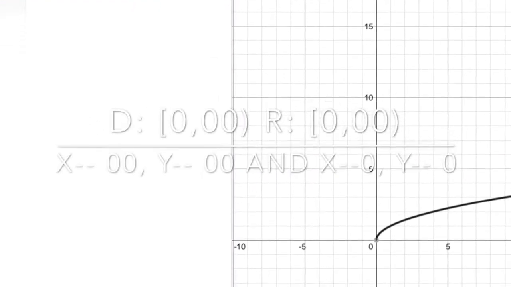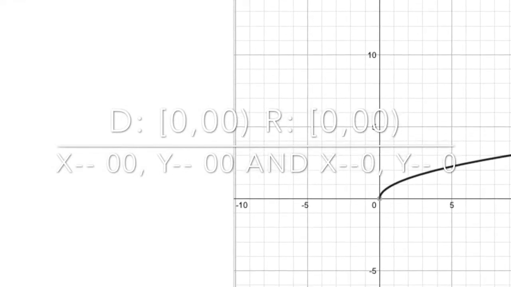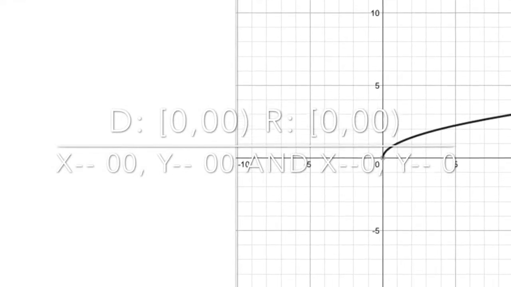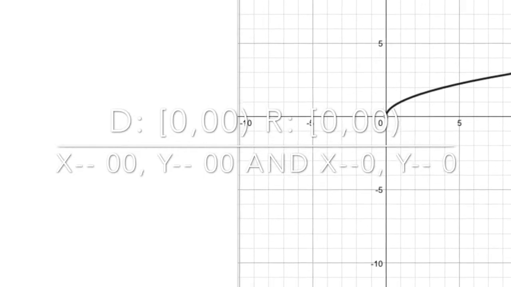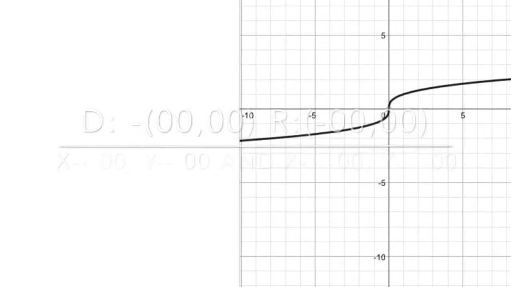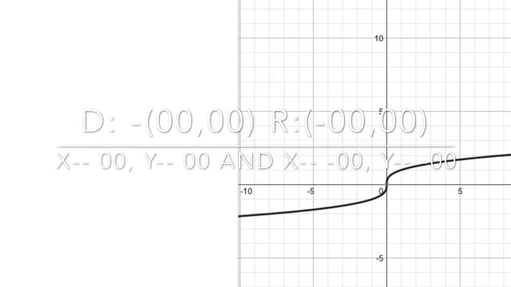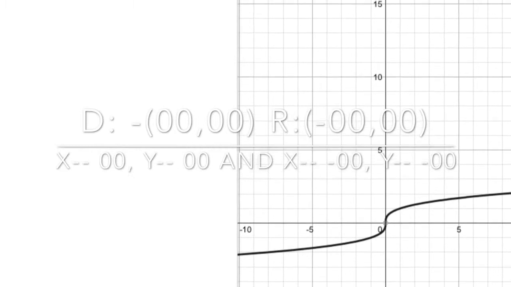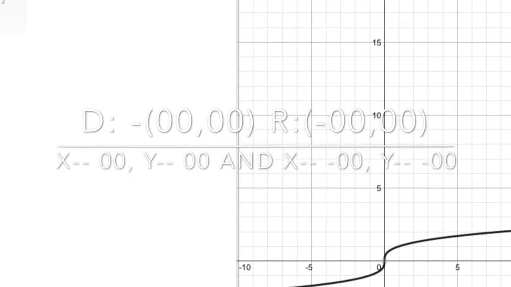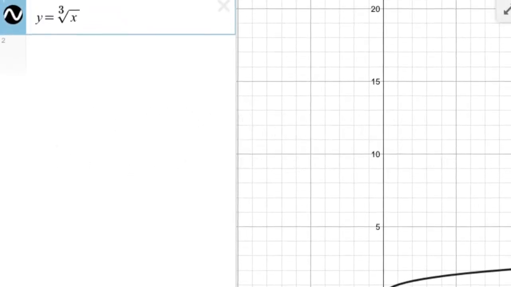King Square Root graphed his kingdom as y equals the square root of x. His boundaries were from 0 to infinity and from 0 to infinity. King Cube Root graphed his kingdom as y equals the cube root of x. His boundaries were from negative infinity to infinity and from negative infinity to infinity.